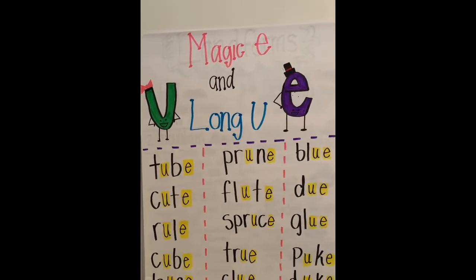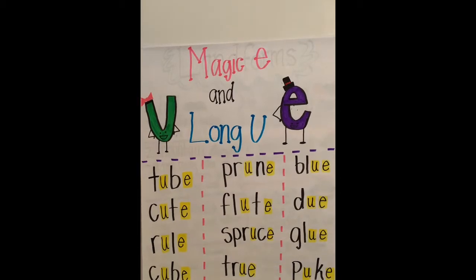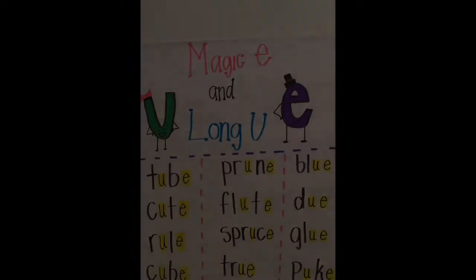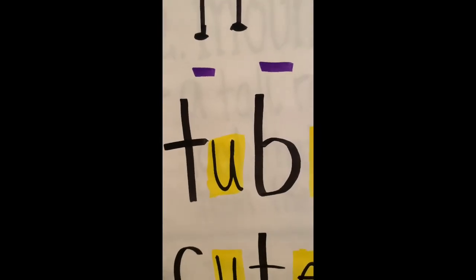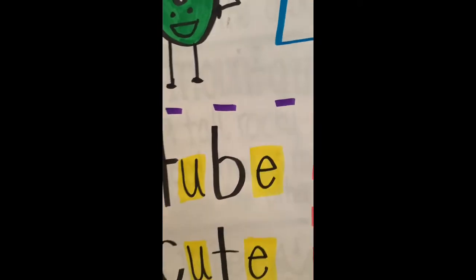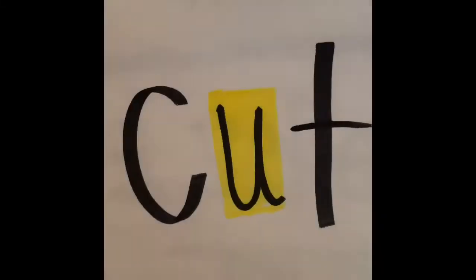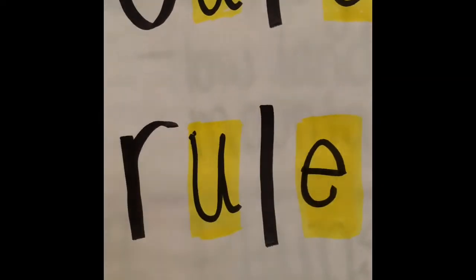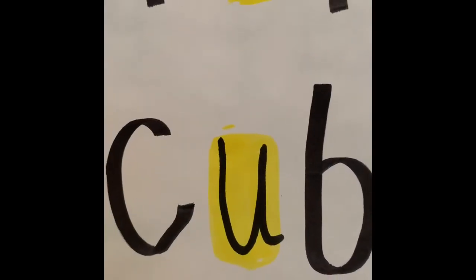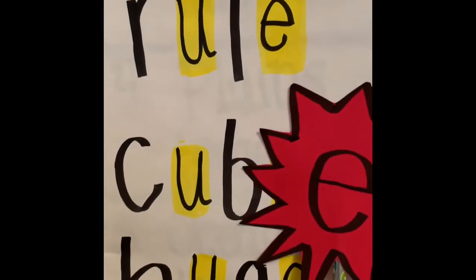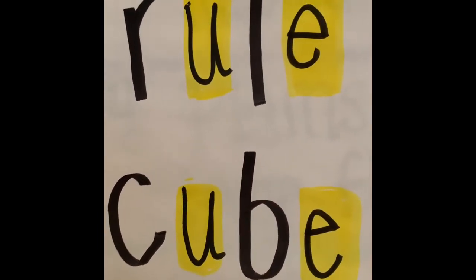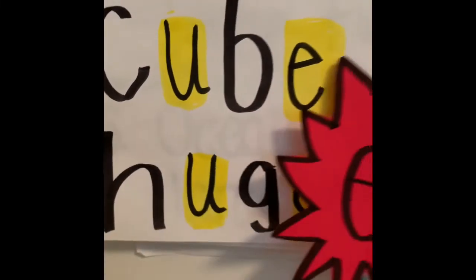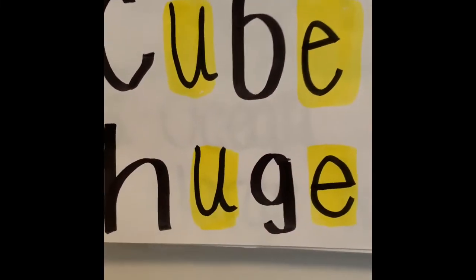So we'll go through and look at all of the different words that Magic E and long U make. Tub, if you add a magic E to tub, it becomes tube. A magic E to cut, it becomes cute. If you add a magic E, it becomes rule. Here we have the word cub. If we add a magic E to the word cub, it becomes cube. The U says its name. If we add a magic E to the word hug, it becomes huge.